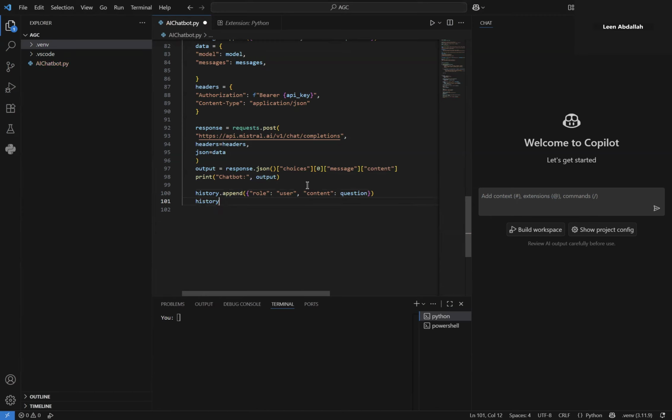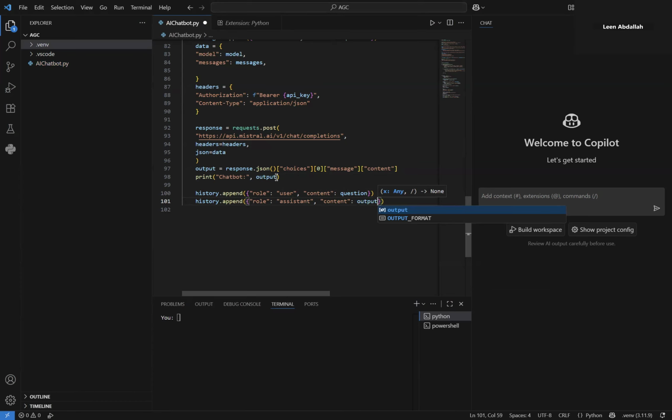So history.append. Here the role is assistant. It's not system anymore because assistant means it's the chatbot that was giving the answer, while system is the model, the thing that is generating the answer. Assistant is just the chatbot that prints the answer to me. So the role is assistant and the content is the output.